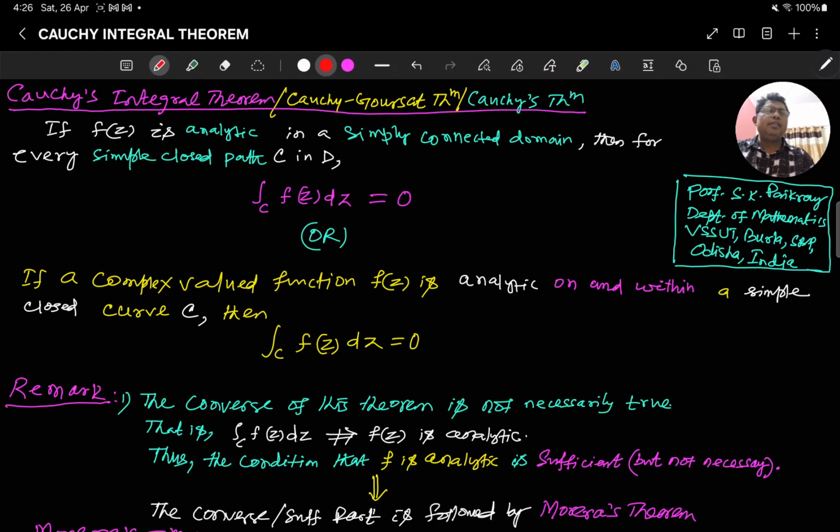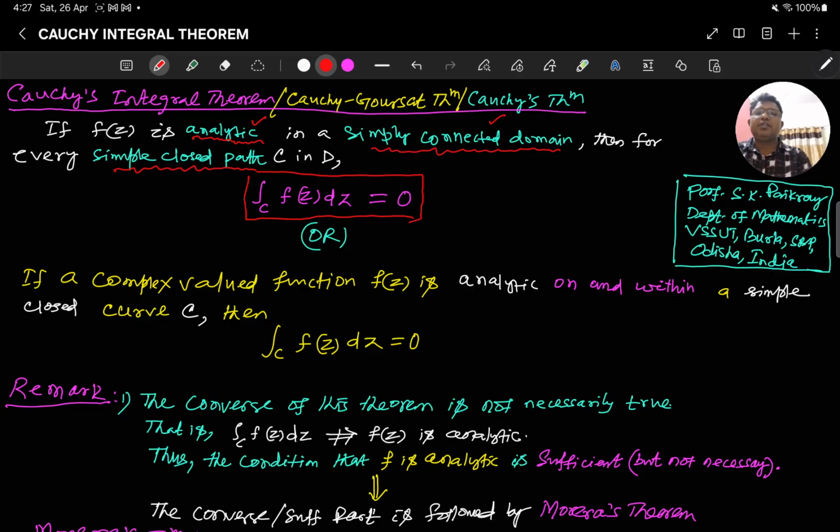Hello everyone. In this lecture I shall discuss the Cauchy integral theorem, which is also known as the Cauchy-Goursat theorem or Cauchy's theorem. Mark this statement carefully. If f(z) is analytic in a simply connected domain, then for every simple closed path C in D, the integral over C of f(z) dz is equal to 0. Mark these three things: f(z) is analytic, the domain is simply connected, and the path is a simple closed path.